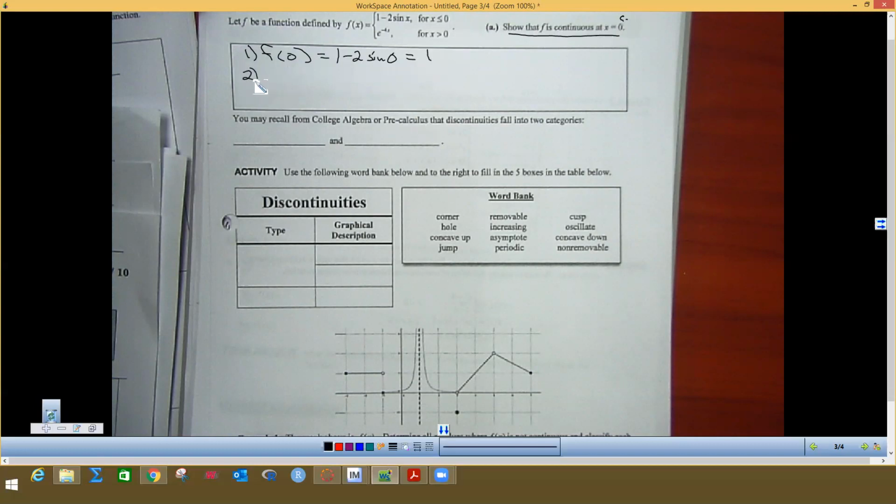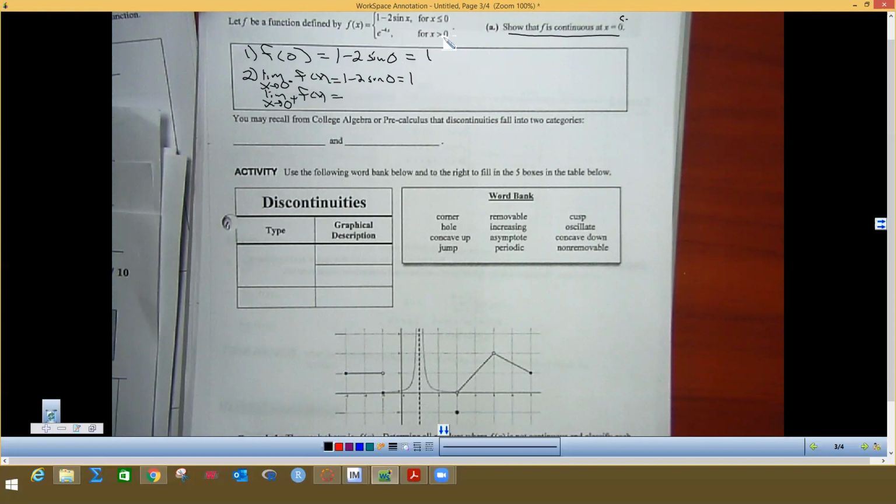And then for step 2, we are going to do the limit as x approaches 0 from the left side of this function. And left side means less than, so we're going to use this top one again. And that again is going to be 1 minus 2 sine 0 equals 1. And then we are going to do the limit as x approaches 0 from the right side of f of x.